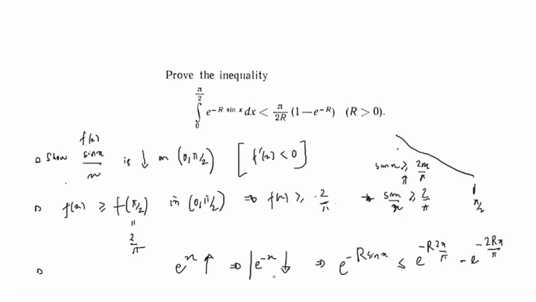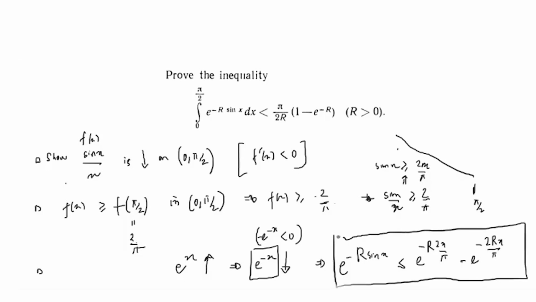Since e to the power minus x is decreasing, you can also show f dash x is less than 0. E to the power minus x, f dash x is minus this, which is less than 0 because e to the power minus x is always positive. So minus of that is negative. So it's decreasing. So we get this. Right?